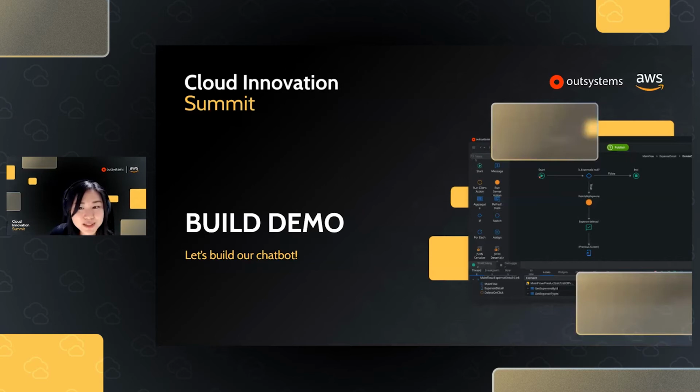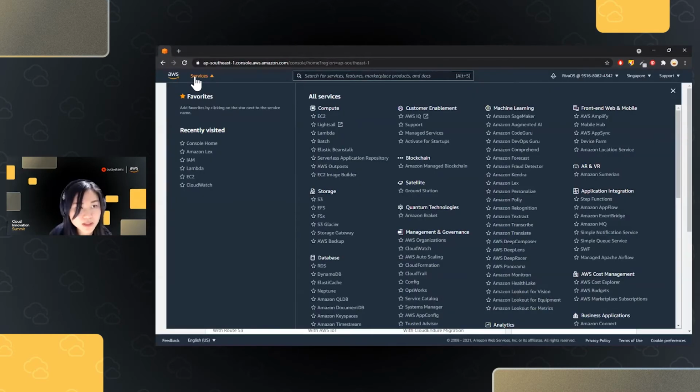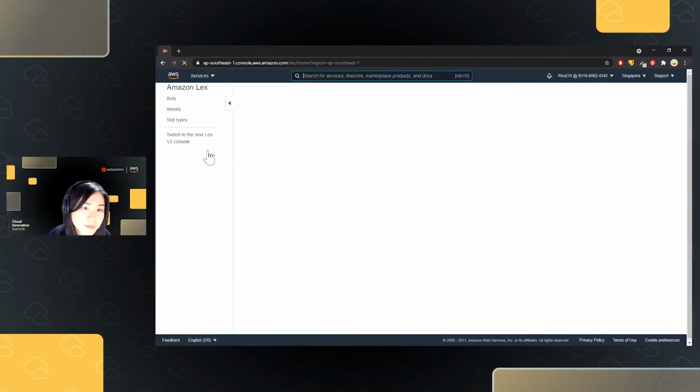So let's get to the juicy part. Let's start building. The first thing that we want to do when we build our chatbot is to configure that chatbot. And this happens in the AWS console. Let me now navigate into my AWS console, which is here, where you could do a lot of AWS services, such as setting up your Lambda, your infrastructure, or in this case, we're going to Amazon Lex.